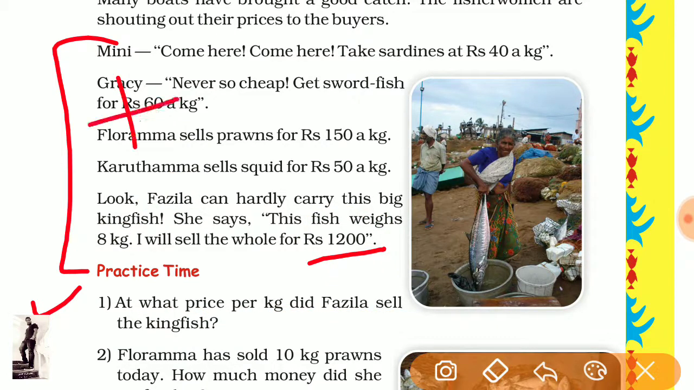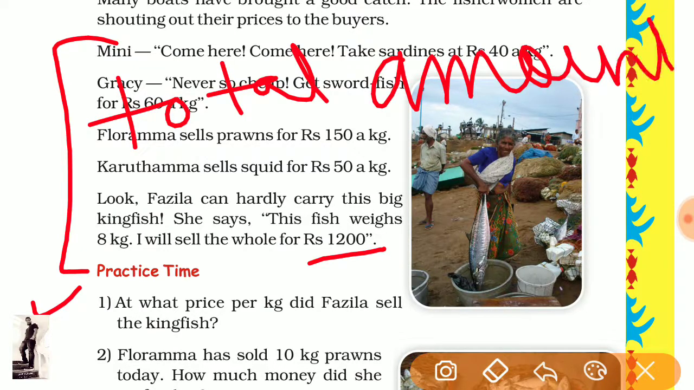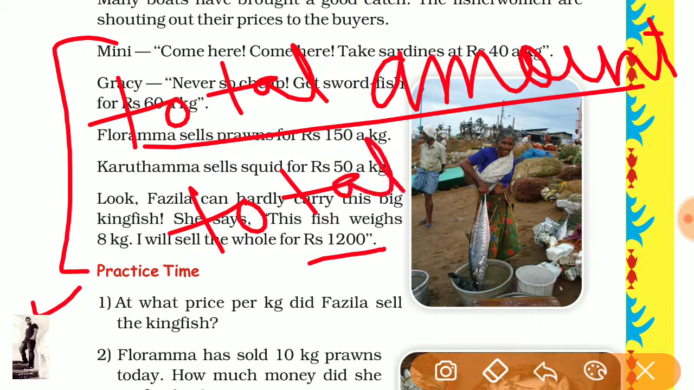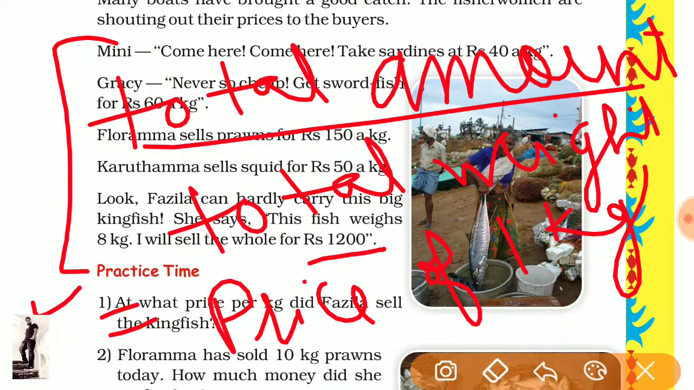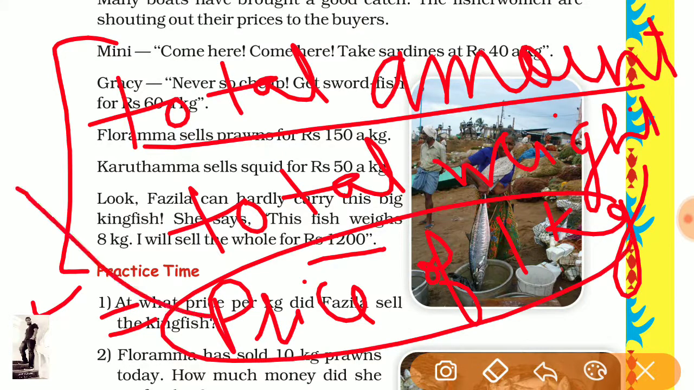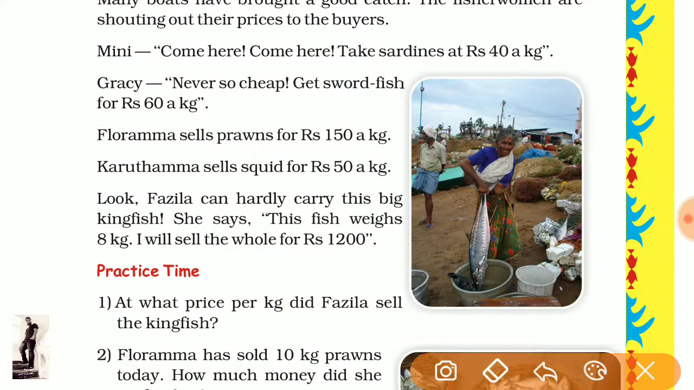How to solve that? Total amount divided by total weight is equal to the price of 1 kg. This is the formula. You can write this price of 1 kg here, and it is equal to total amount divided by total weight. So by the formula, there is 1200 divided by 8.